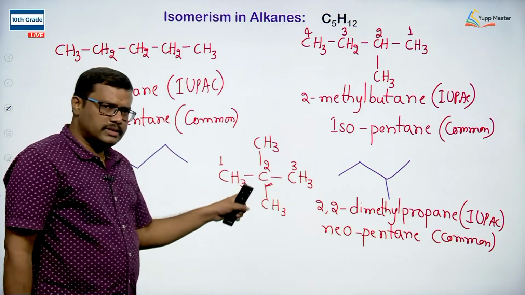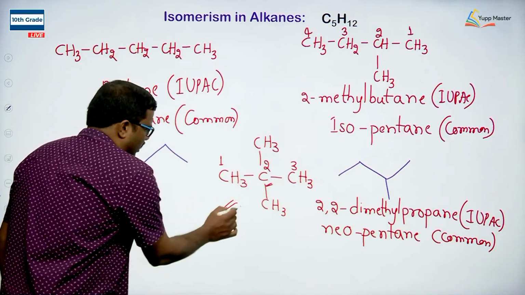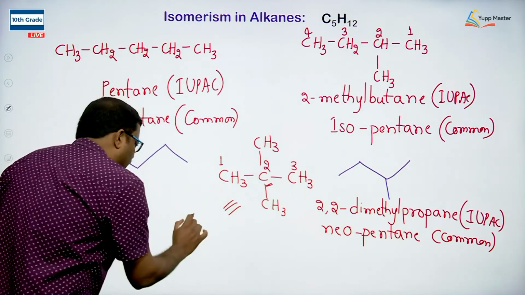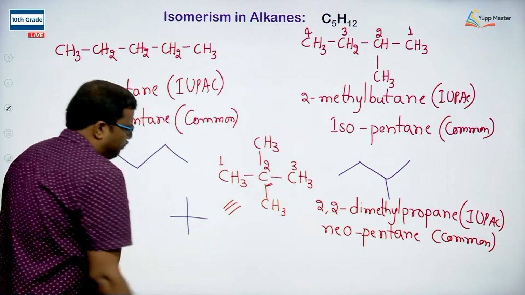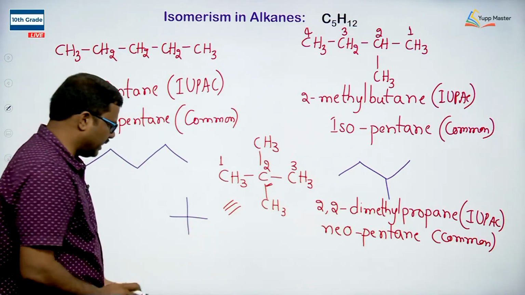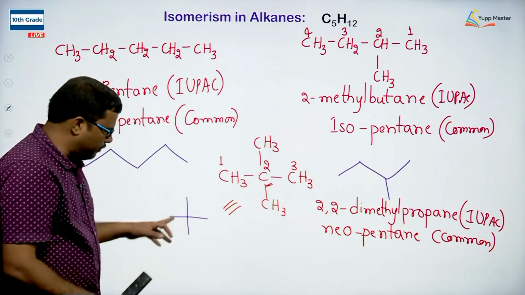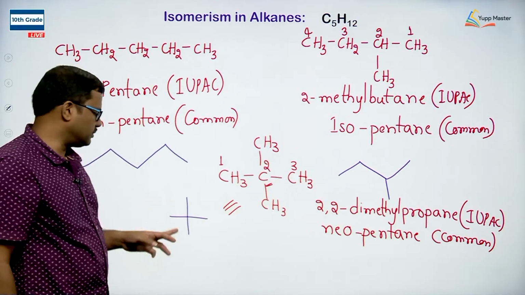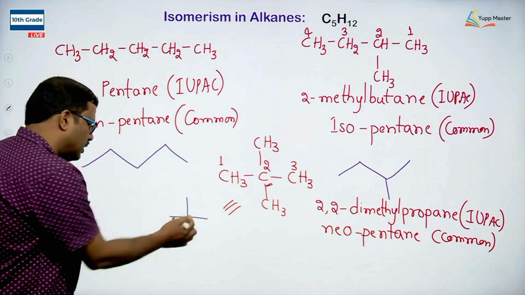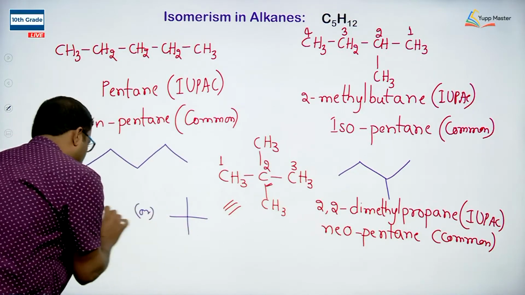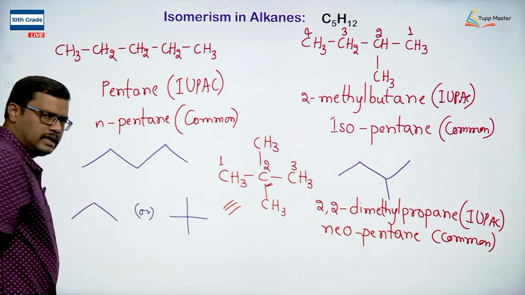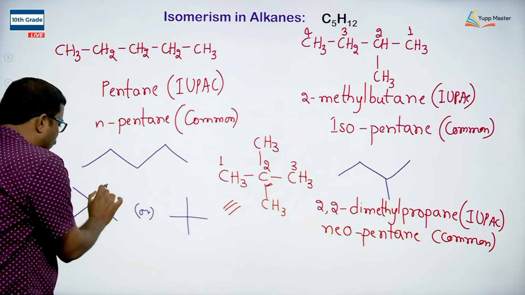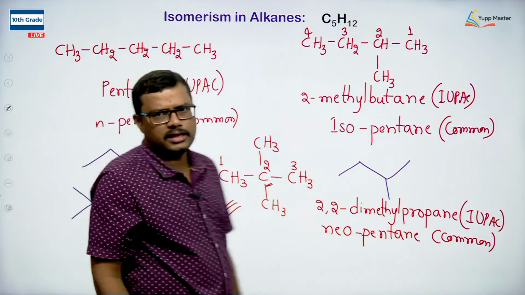So, how to represent this molecule? I want to represent this molecule in zigzag fashion. I can represent this molecule in zigzag fashion as a simple plus symbol. What does it indicate? Here the junction indicates 1 carbon and the terminals indicate the 4 carbons. So, a total of 5 carbons are present, or I can also write it this way. I will write the 3 carbon chain as a parent chain, and I can attach the 2 methyls at this position. So, I can write in that fashion also.